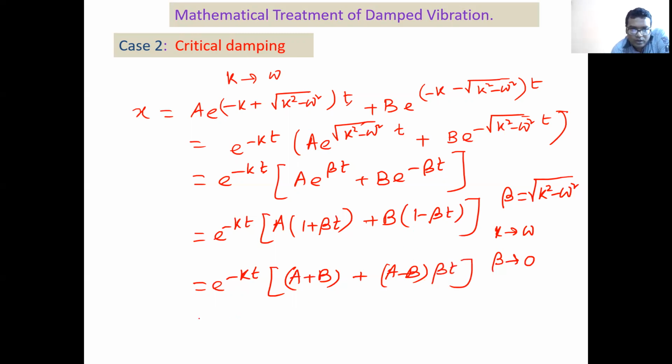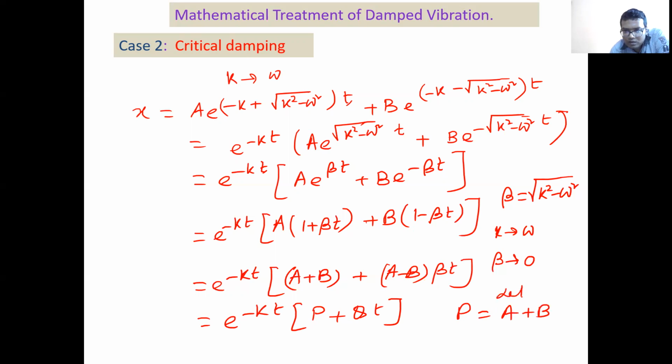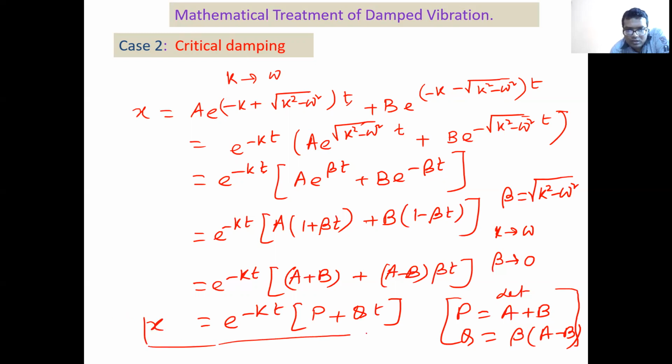Clear? So I can write it as e to the power minus kt into (p plus qt), where p is A plus B, and q is beta into (A minus B). So in the case of critical damping, the equation becomes like this.